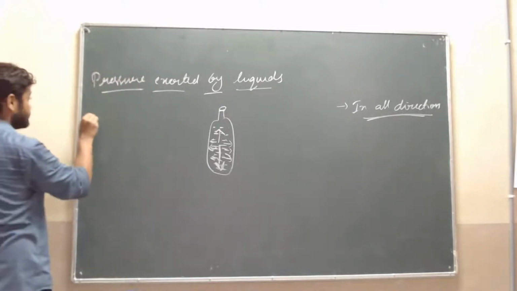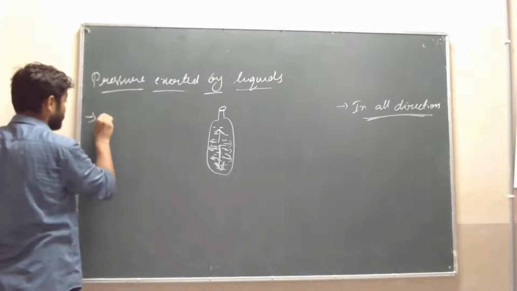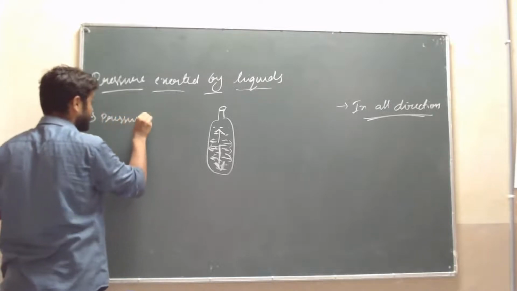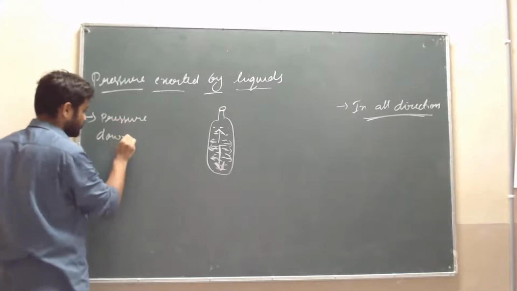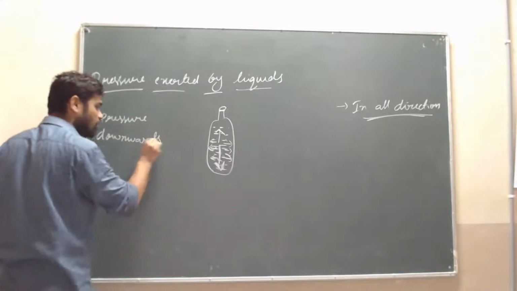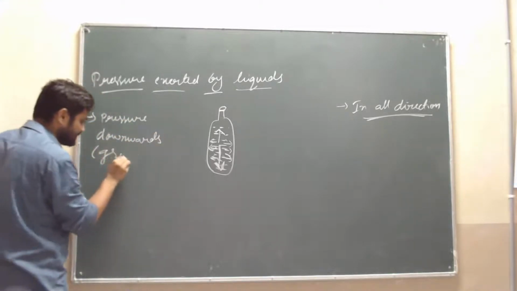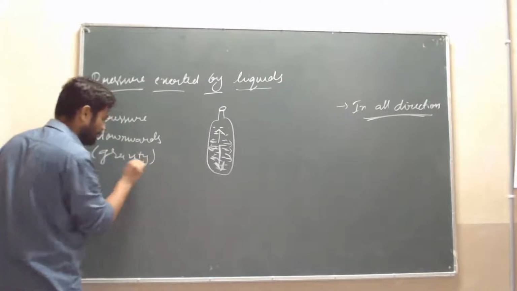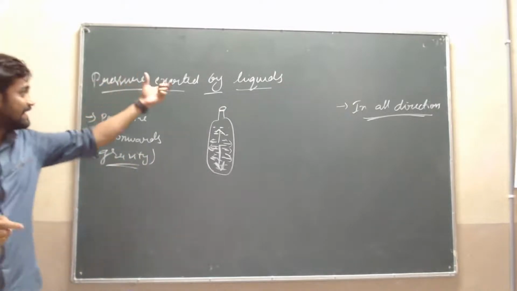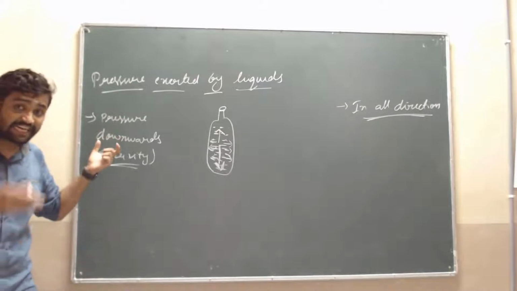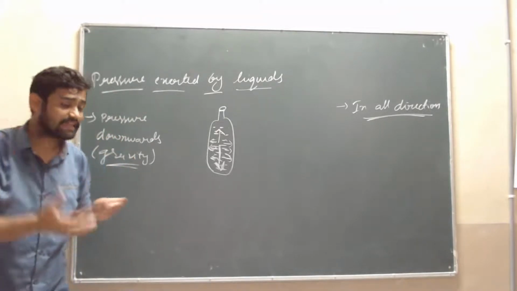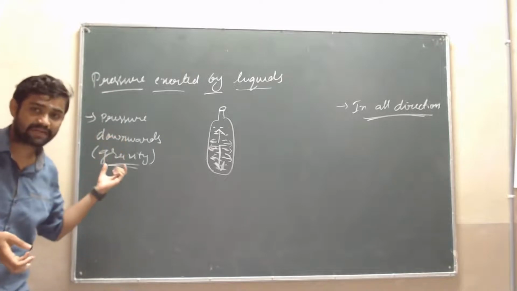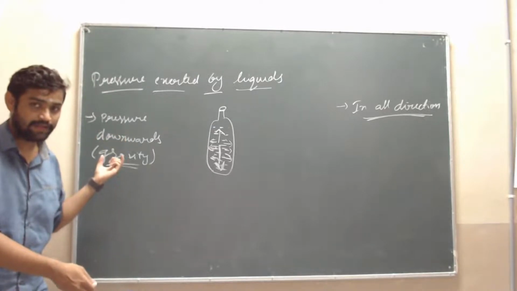See here, they exert pressure downwards because of gravity. The liquids will exert the pressure downwards because of gravity.